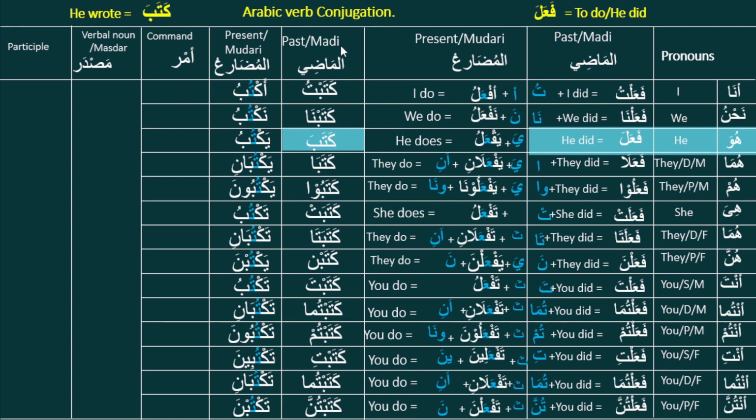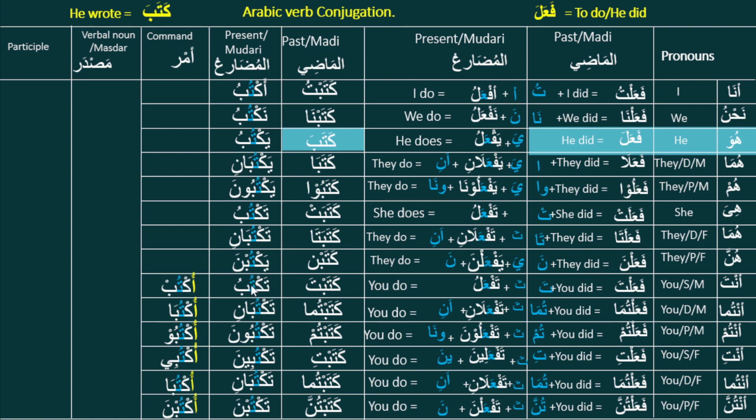So this is the past tense and present tense form for this verb kataba for all 14 pronouns. Now we will derive the amr, the command verb. The command verb we have to derive only for these six, second person male and female. So it will be this, as the second person verb.